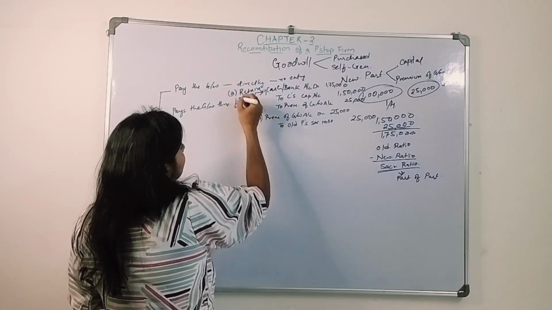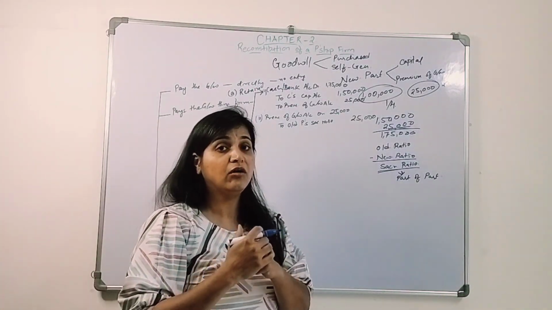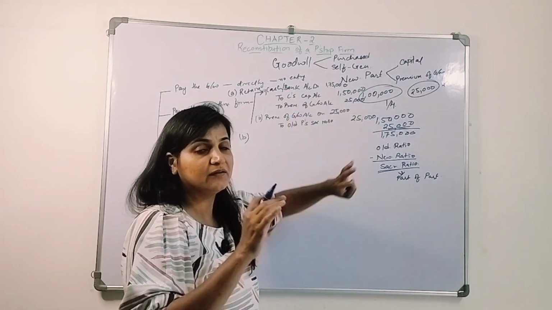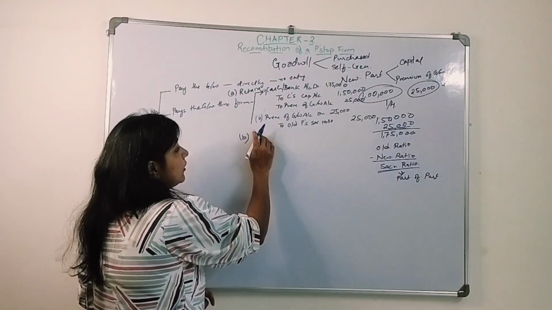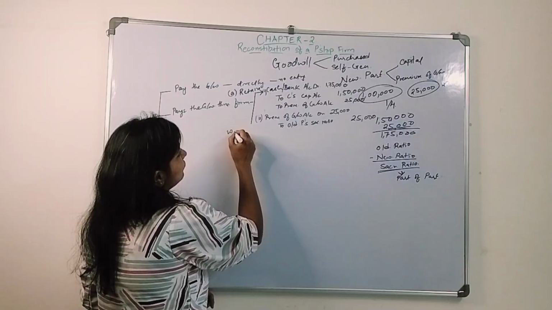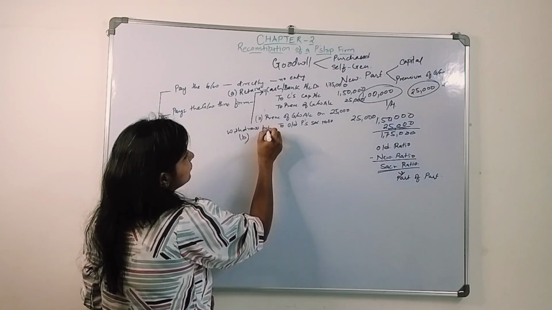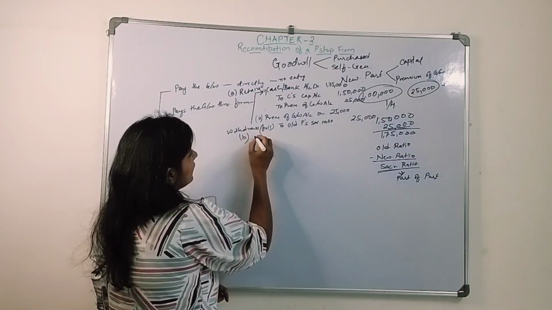Second is when they want to withdraw that amount from the business. The new partner has brought in the premium amount, and they say we want this premium amount, so they want to withdraw that amount. They withdraw the full amount. So what will be the effect? What will be the entry?